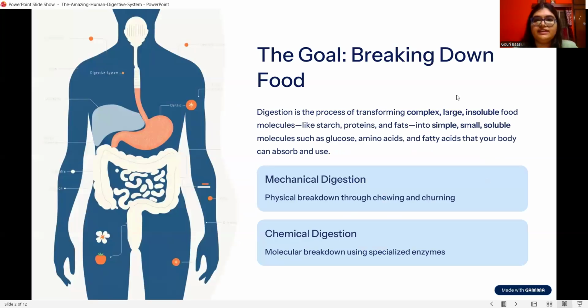Here we can see the breakdown of the food. I have said that in our diet, carbohydrates, proteins, and fats are present. Carbohydrates will break down into glucose, proteins will break down into amino acids, and fats will break down into fatty acids. In our body, digestion mainly happens in two ways. The first one is mechanical digestion, that means breakdown by chewing and churning. The next one is chemical digestion with the help of enzymes.